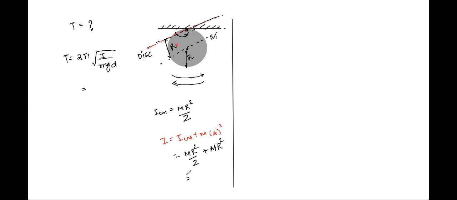Now, tell me, what does the answer come to? Quickly. Sir, it's 3 mr squared by 2. Very good. Now, substitute the values. You have 3 by 2 mr square upon m into g times of 2r, right?